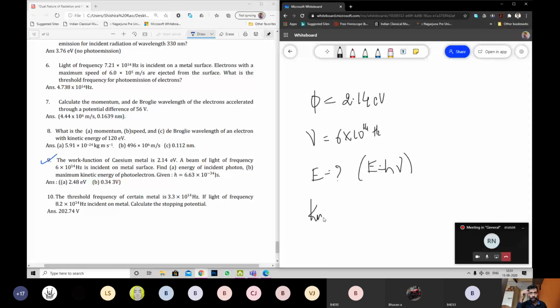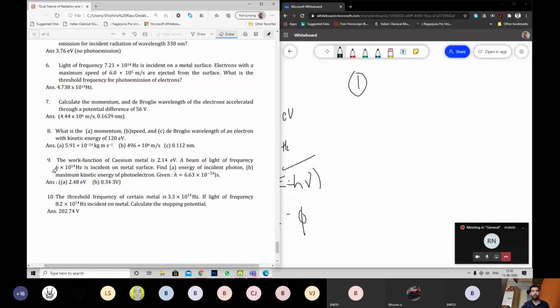E is what? h nu. Phi is what? h nu naught. That's what I gave you as the initial formula. K max equals h nu minus h nu naught. h nu is E, energy of photon. Write down and do it. These are the formulas for question number 9. For the 10th question, I'll send this picture or this board itself to you. This will be active for 1 day. The board with the formulas.